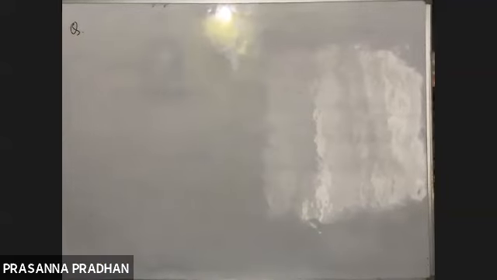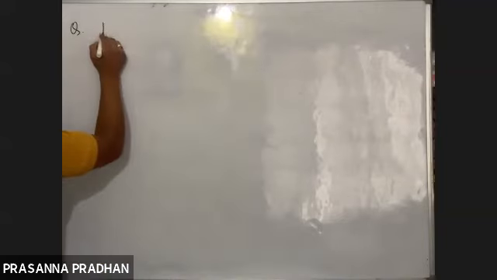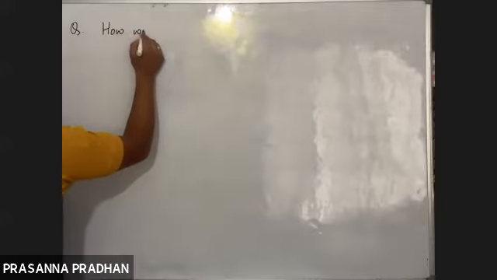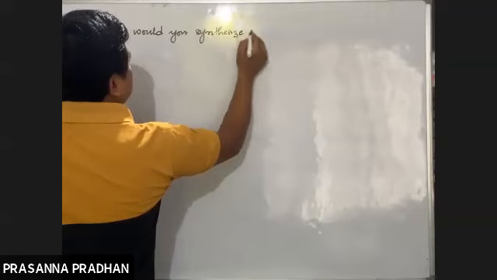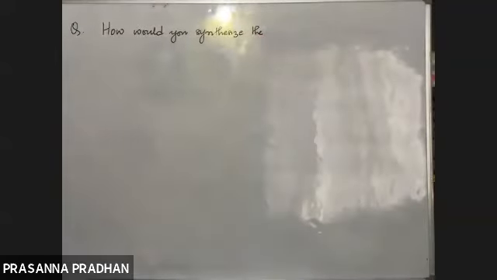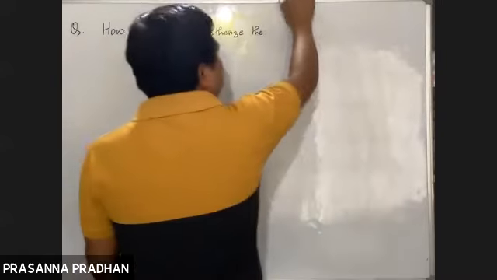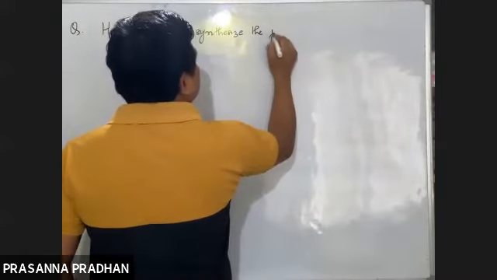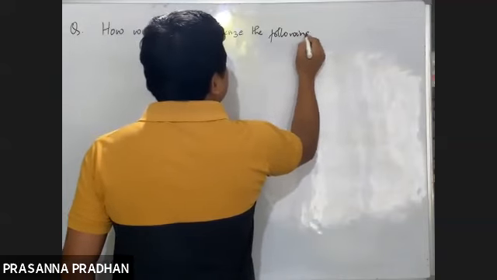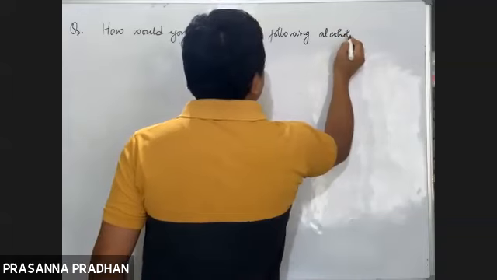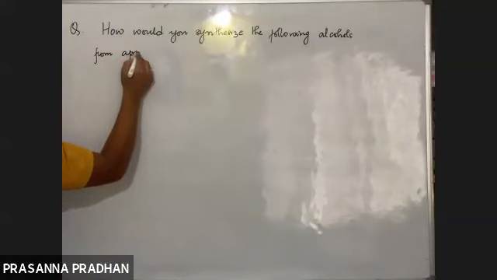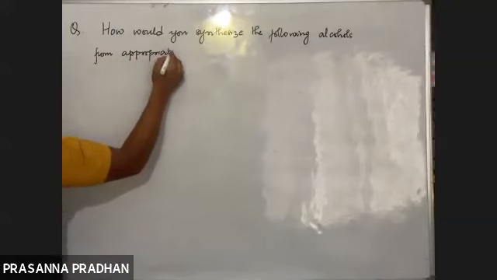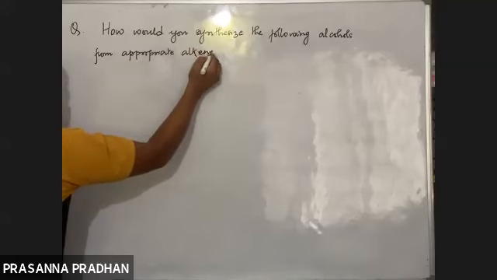How would you synthesize the following alcohols from appropriate alkenes?